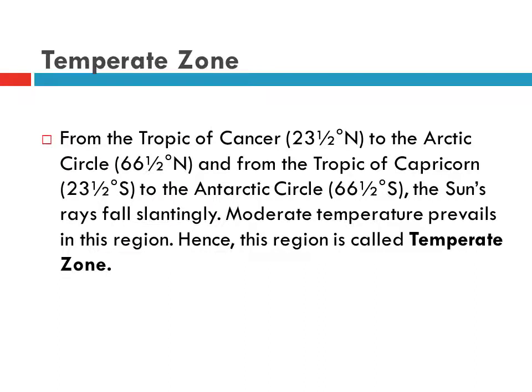Temperate zone. From the Tropic of Cancer, 23 1/2 degrees north, to the Arctic Circle, 66 1/2 degrees north, and from the Tropic of Capricorn, 23 1/2 degrees south, to the Antarctic Circle, 66 1/2 degrees south. The sun's rays fall slantingly. Moderate temperature prevails in this region. Hence, this region is called the temperate zone.